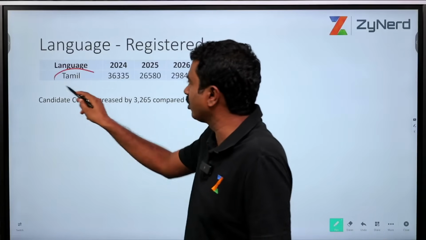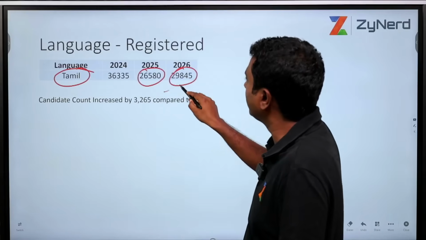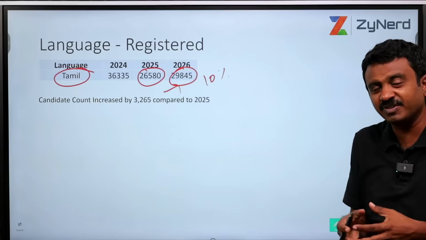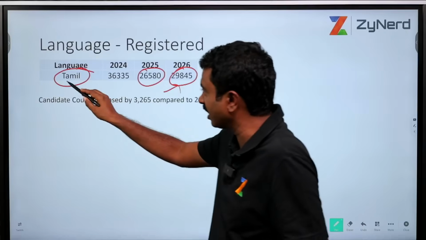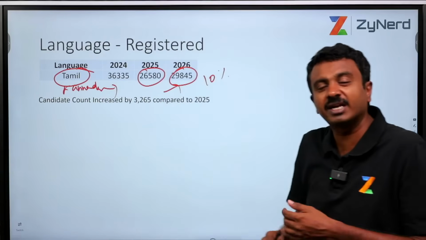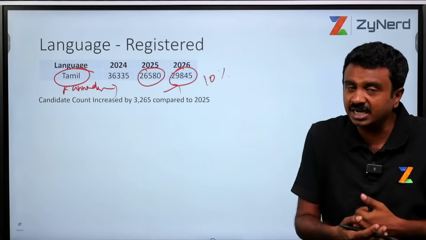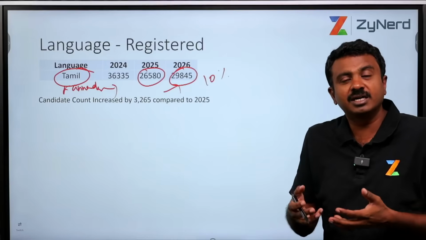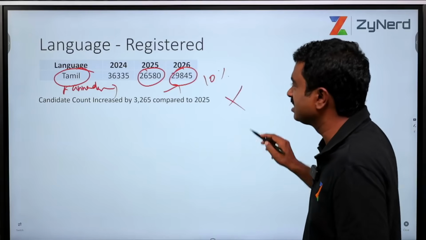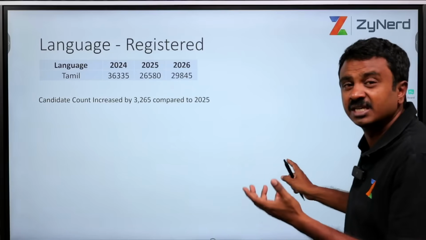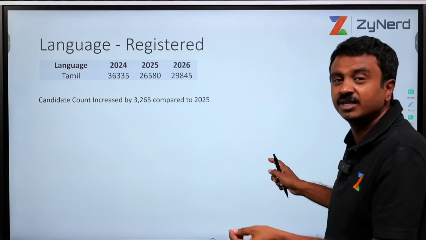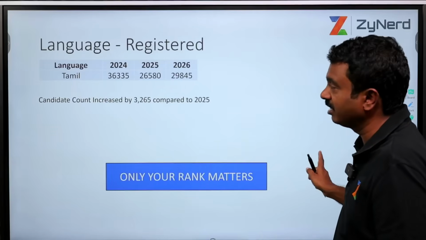Now next is languages registered. Let us say this is a particular language, Tamil, these many people have registered and there is an increase of 10%. Doesn't matter unless there is a specific reservation. Let us say in Kannada and Karnataka, the number of people who have written in Kannada might be a reference to the number of Kannada medium students who are participating, and since Karnataka has a Kannada medium reservation, then you might have some inference out of it. Otherwise, this does not matter if you don't have any particular reservations based on the medium of taking up the examination.